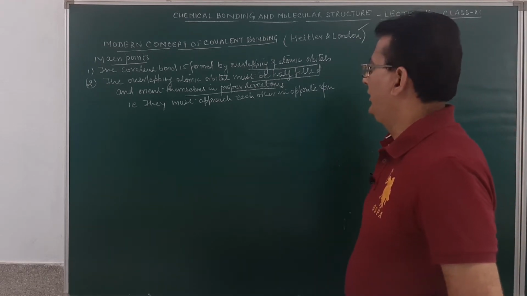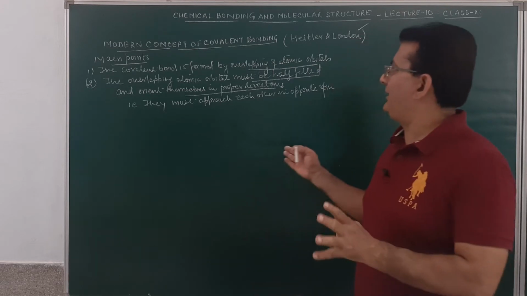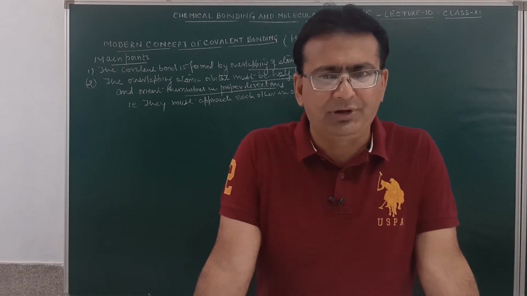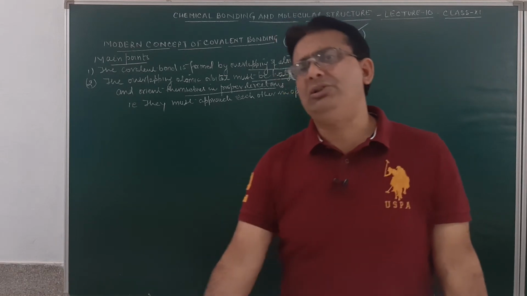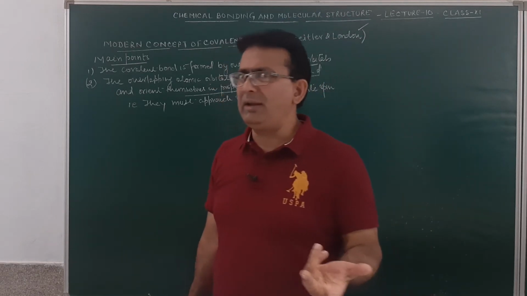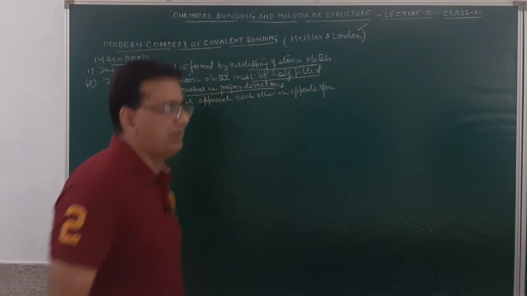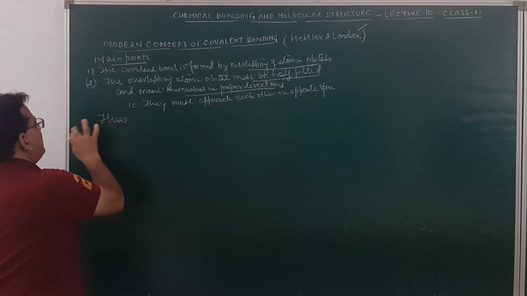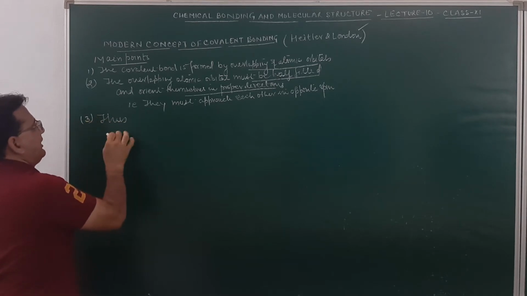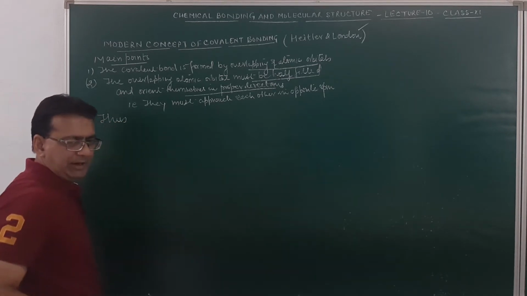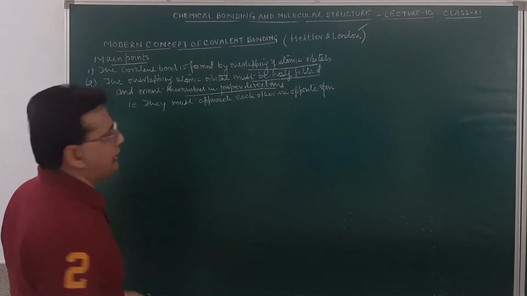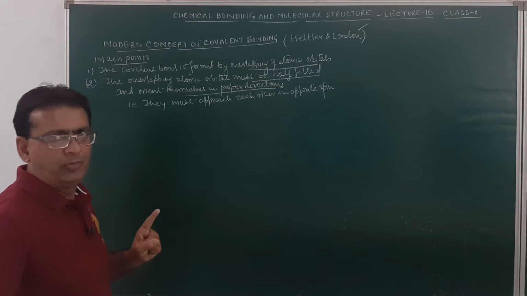Third, the overlapping atomic orbitals must have one electron each when they participate in the bond formation.